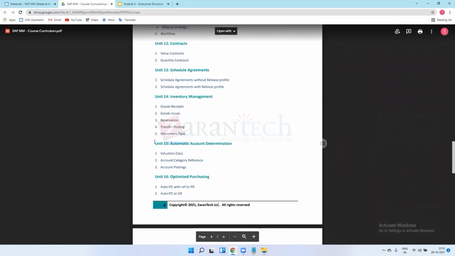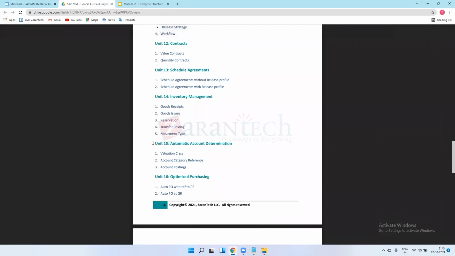Is that all that we need to know, like only MM and a little bit of... not only MM, what I mean is MM and MM FI integration or any other module integration?